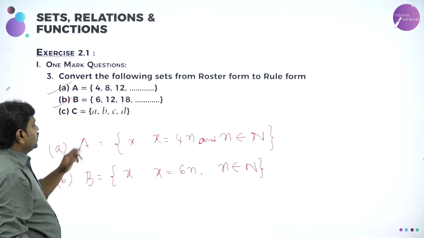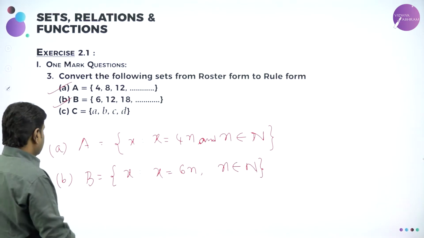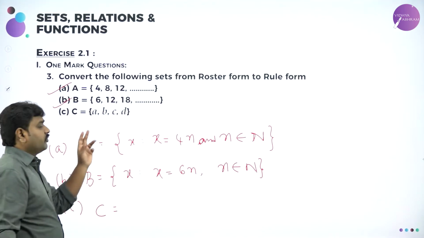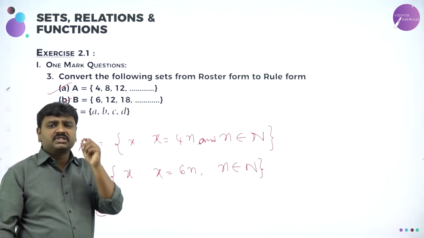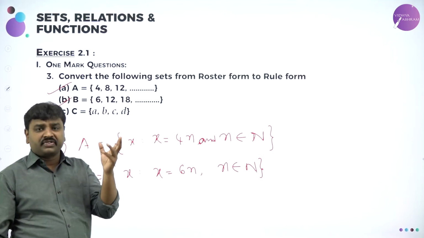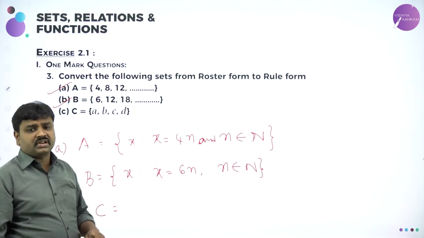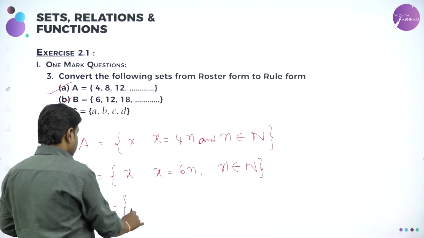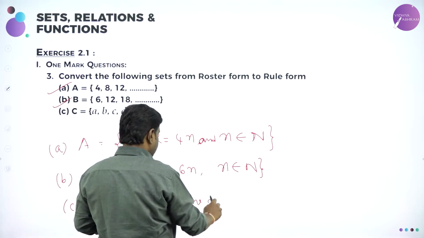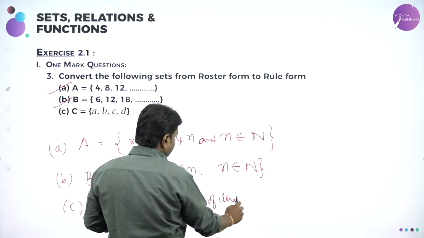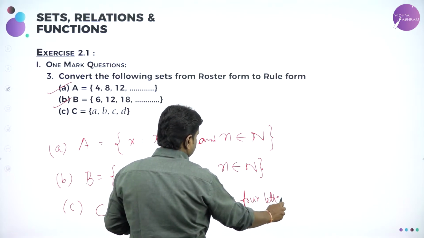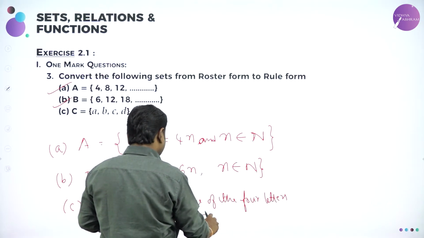Then A, B, C, D. So set C, they gave A, B, C, D. What are A, B, C, D? They are alphabets of English. And they have not written all the alphabets of English, they have written only 4 alphabets of English. So I'll say x such that x is one of the 4 letters of the English alphabets.